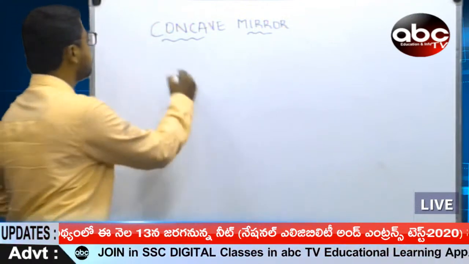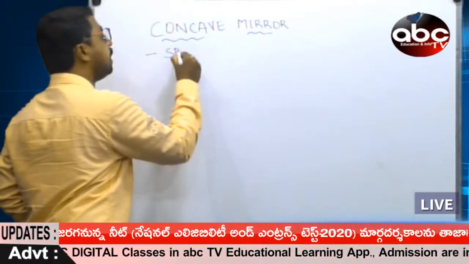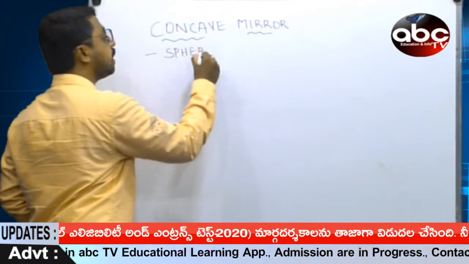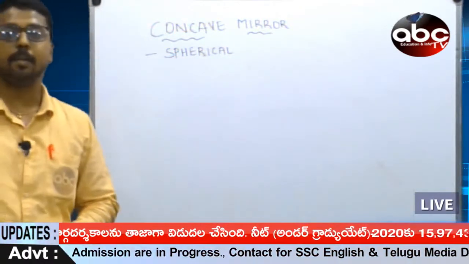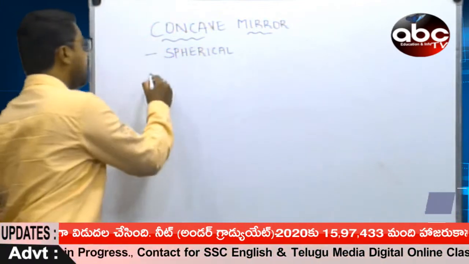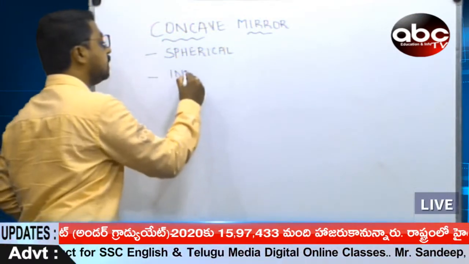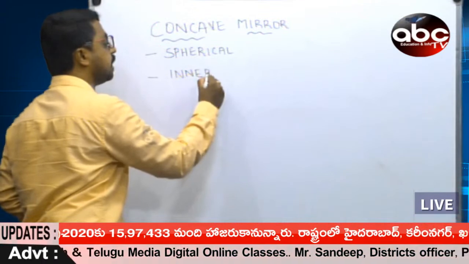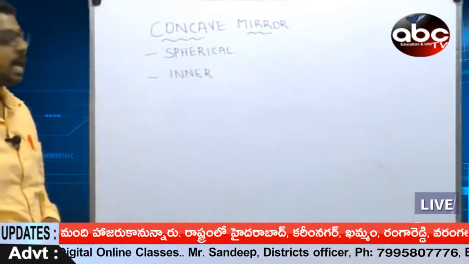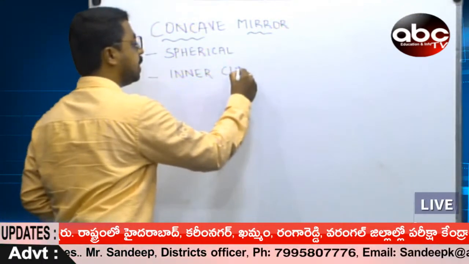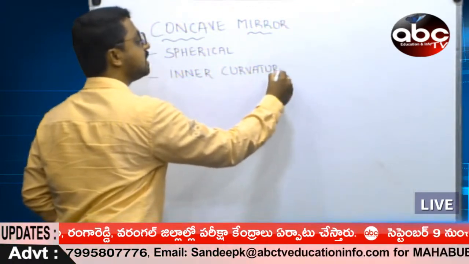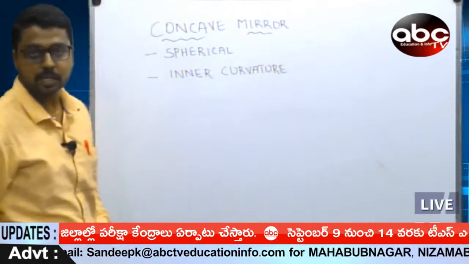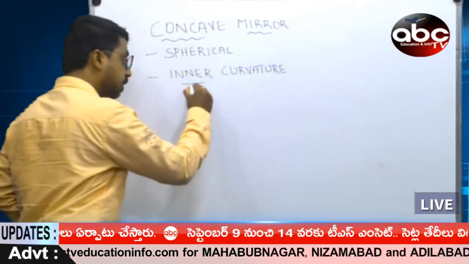A concave mirror is a spherical mirror in which we are able to see the inner curvature. Let us exhibit it with a diagram. How does it show the inner curvature? Let us take the figure.